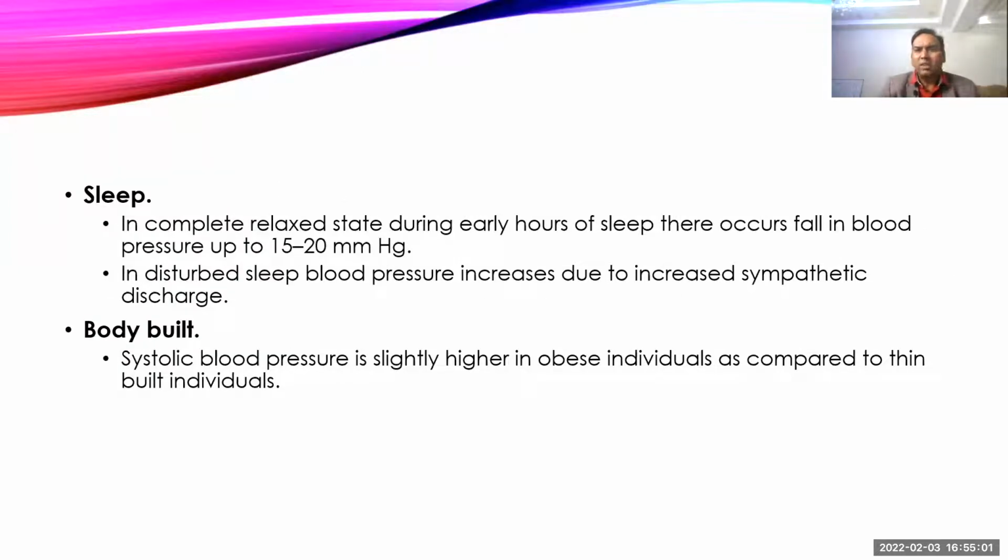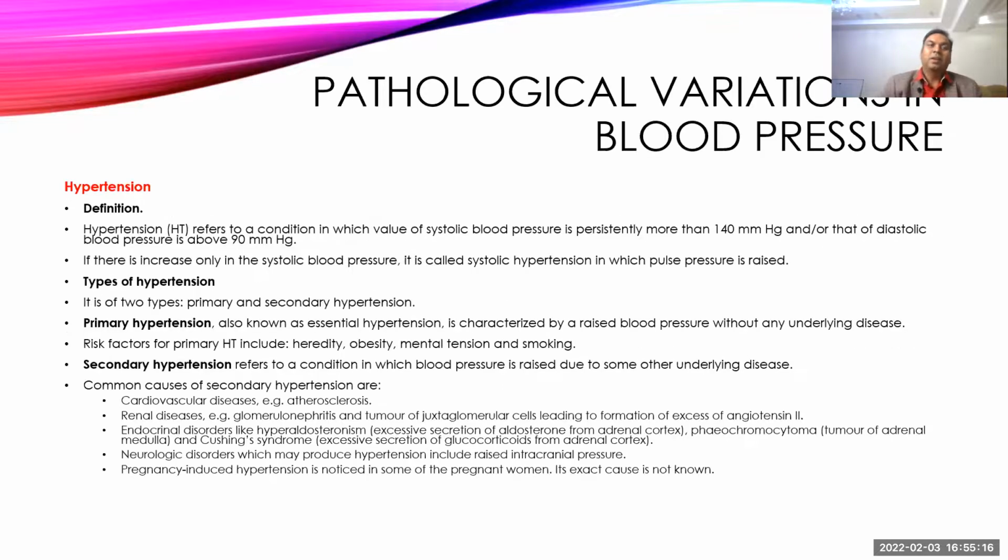Then sleep: during non-rapid eye movement sleep there is a decrease in blood pressure, but during rapid eye movement sleep there is an increase in blood pressure. Body build: obese persons have higher blood pressure as compared to thin persons, but this is not the rule. Okay. Then we come to the pathological variations.